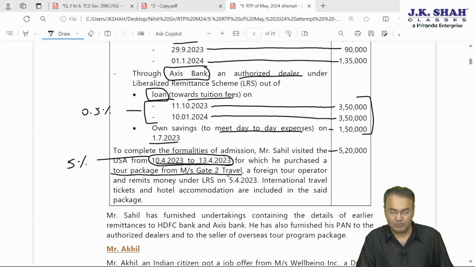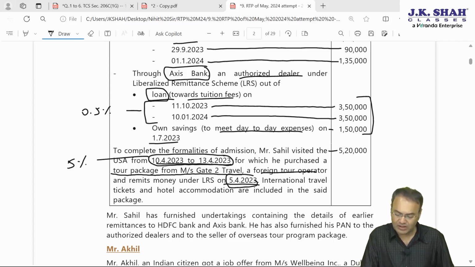5,20,000, that is what he paid to Messrs. Gate to Travel, a foreign tour operator, and remits money under LRS on 5th April 23. This is the date. 10th April 23 to 13th April 23 is the date of travel. 5th April 23 is the date of payment. International travel and ticket and hotel accommodation are included in the said package. Okay, so this 5,20,000 will be considered separately.